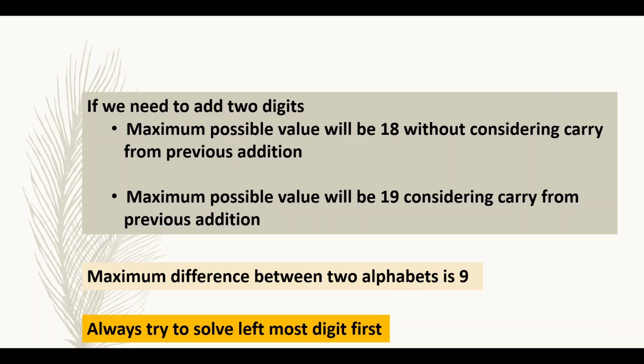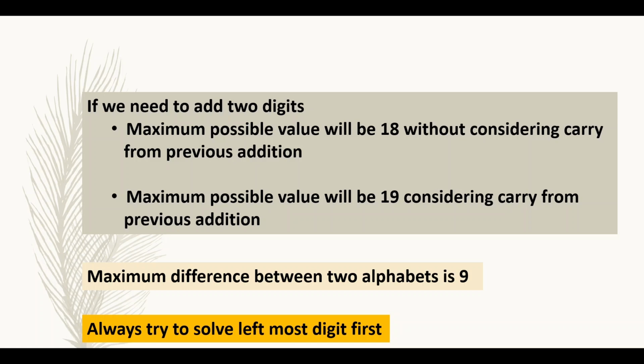If we need to add two digits generally, what is the maximum possible value? That is 18. The maximum possible value of addition of two digits is 18 because the largest digit is 9, that's all. 9 plus 9 is 18. This 9 plus 9 equal to 18 will be the result, that is the maximum possible value when we are not considering carry from previous addition.